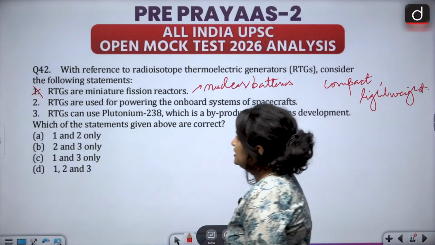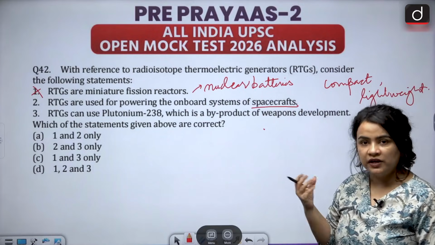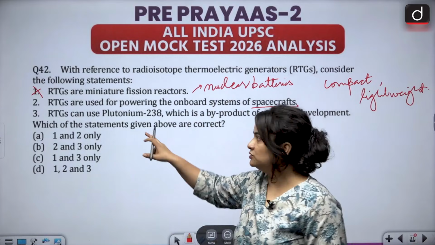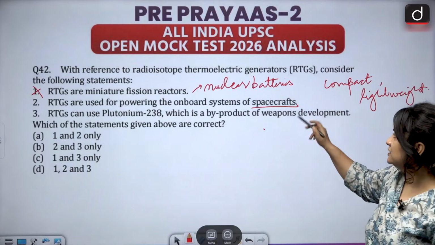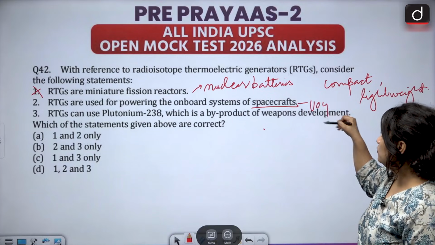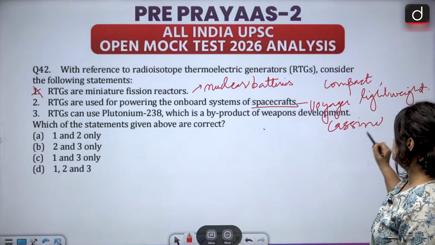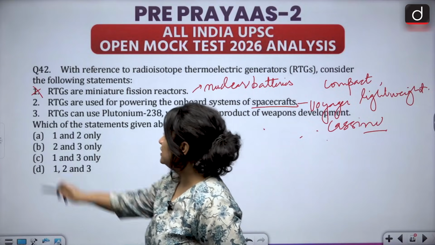The second statement says RTGs are used for powering the onboard systems of spacecrafts. Of course, because we are using them as power systems, so they are used for powering onboard systems, especially for spacecrafts like Voyager and Cassini, for example. So this is accurate.